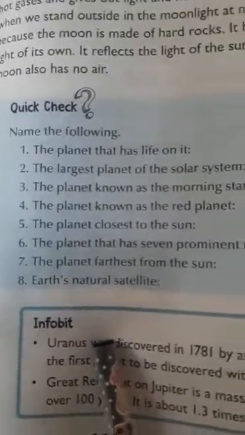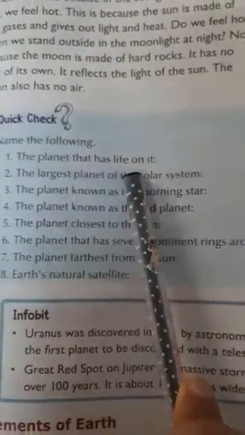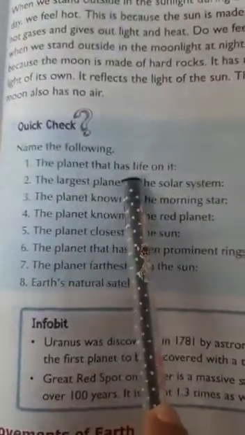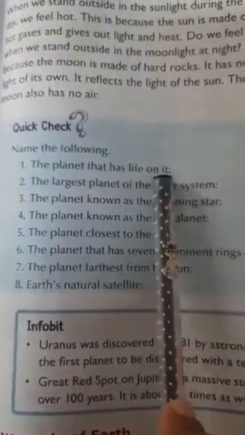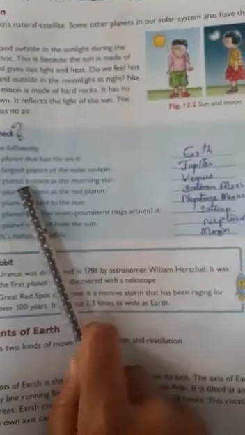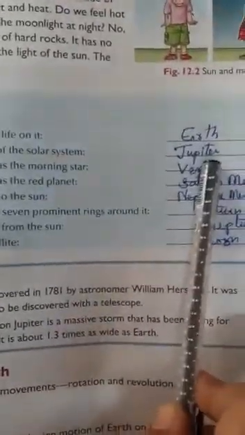Here is a quick check to help you understand the planets in a better way. Just read the statement and answer the question. The planet that has life on it. On which planet does life exist? Earth. The largest planet of the solar system is Jupiter.